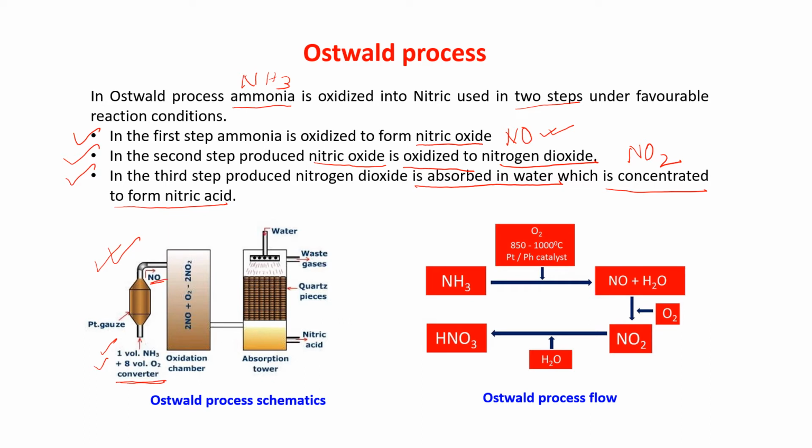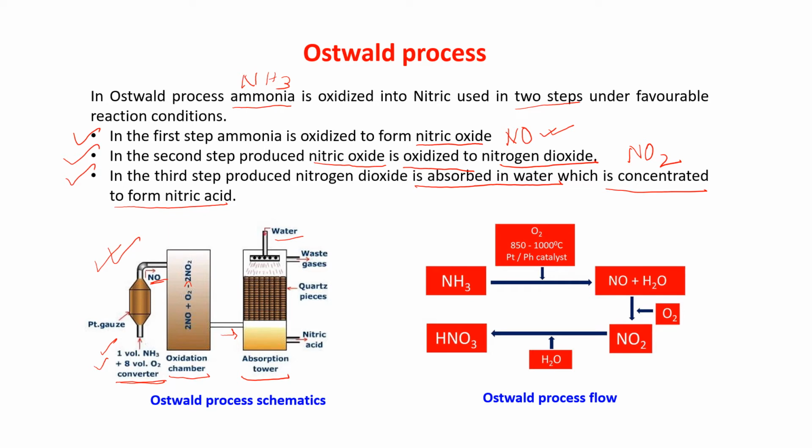Now this NO is coming into this oxidation chamber. Now in this oxidation chamber, NO is again oxidized to give NO2. This is NO2. Nitrogen dioxide is formed. Now that nitrogen dioxide is coming here in this chamber, which is the absorption tower. Here it is dissolved in H2O. See, from here water is given, H2O, and here it is concentrated to form nitric acid.